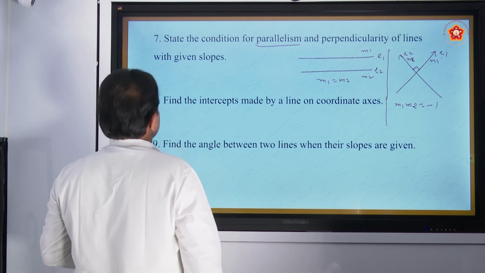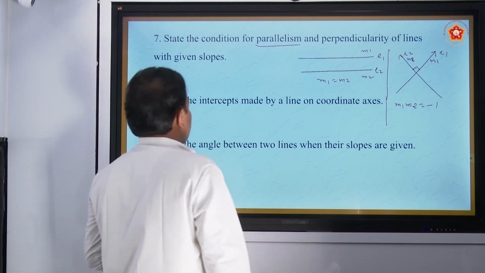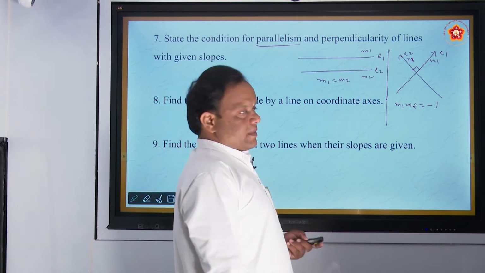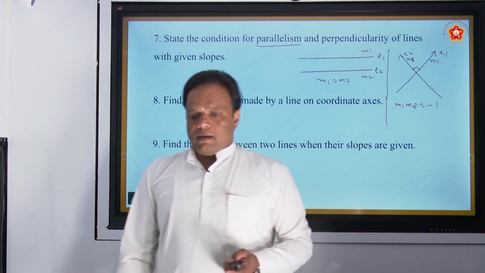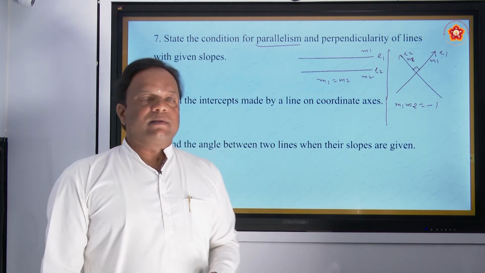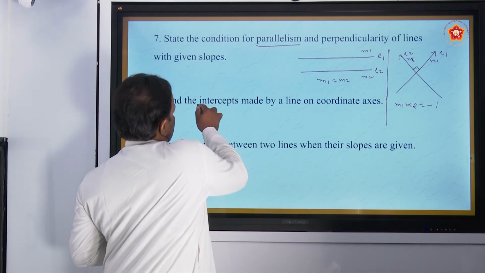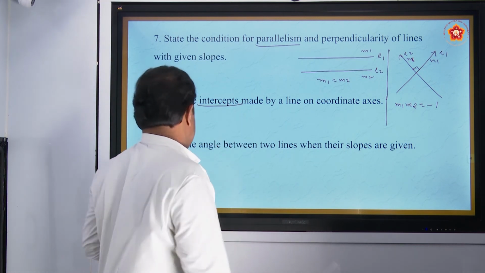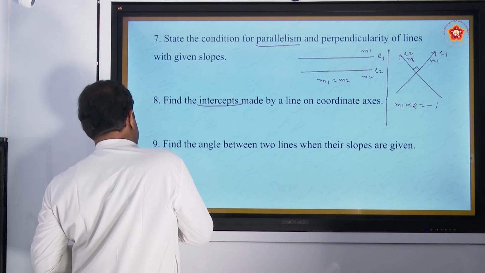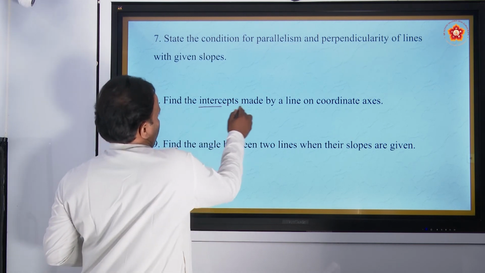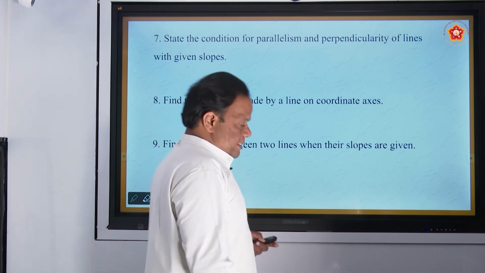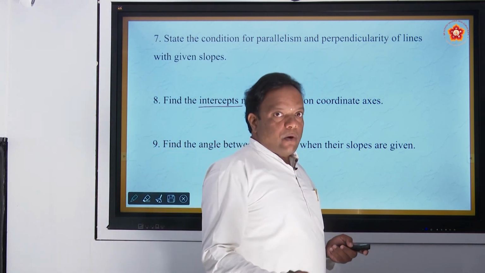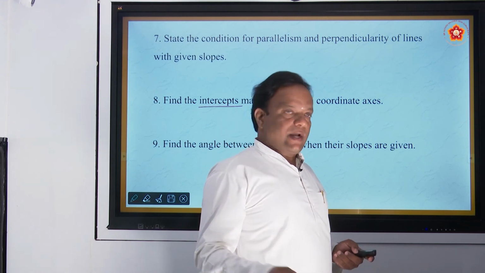Come to objective 8. What is objective 8? Find the intercepts made by the line on coordinate axis. Intercept, what is the meaning of intercept? Generally, intercept is nothing but cut. Correct? So find the intercepts made by a line on coordinate axis, x-axis and y-axis.